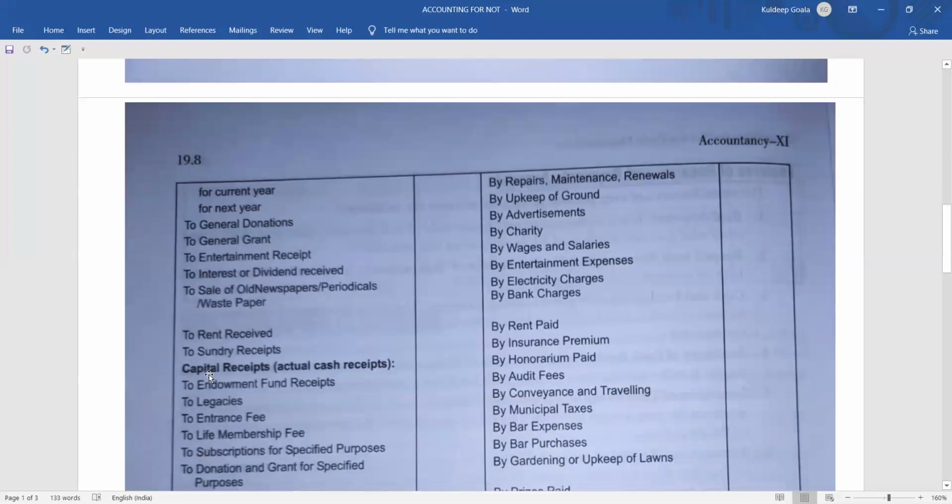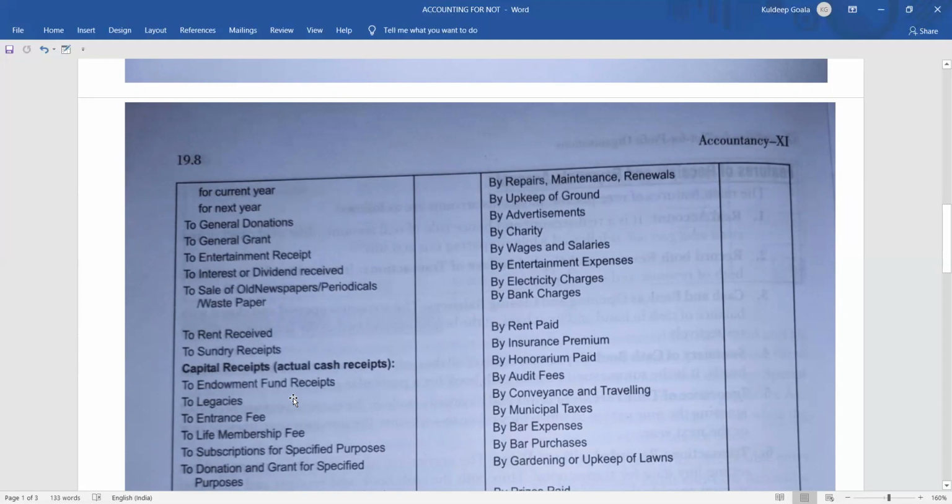Then coming to the next one, capital receipt. Capital receipt means the actual cash receipt. Here, what are the things that are included? First is the endowment fund receipt. Endowment fund refers to the fund which has been created out of the gift receipt. Gift money. Suppose you have received 1 lakh rupees of gift.